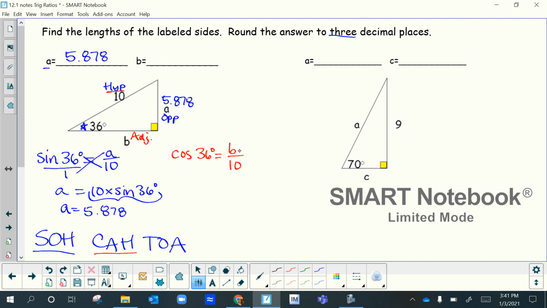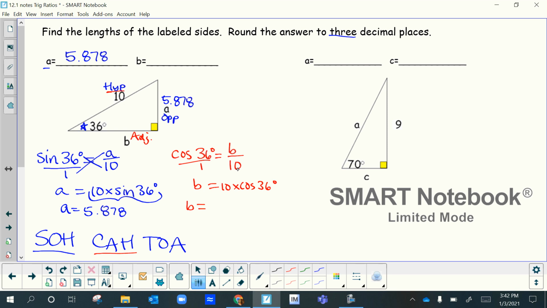Okay, so remember the variable is on top, so all I do with these two is multiply because that's what I did over here. So if you want to put it over 1, you can do it the long way. 1 times b is b, and then 10 times cosine of 36 goes on the other side, which we'll just punch into our calculator. But you'll get quick at this and realize, hey, the variable's on top, so all I do is multiply those two. So we're going to press 10 times 36 cosine and then hit equals.